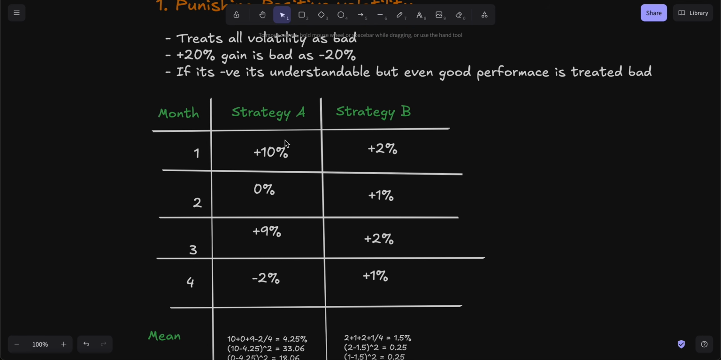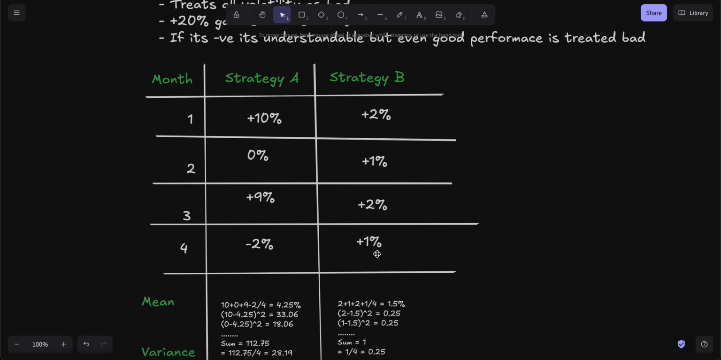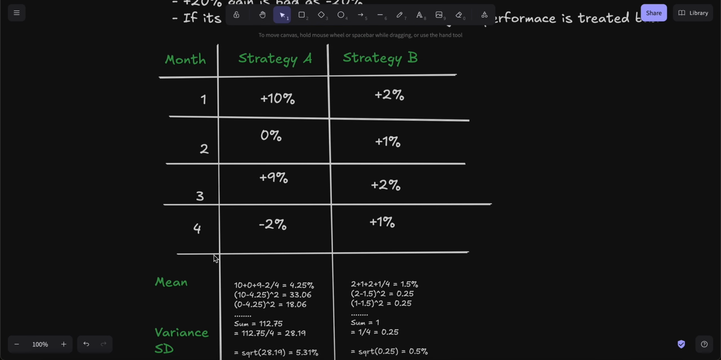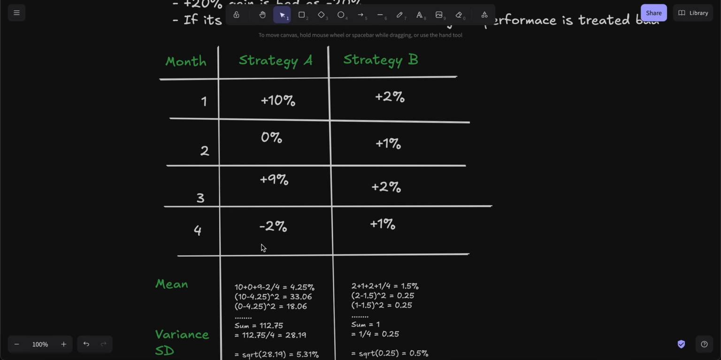So let's take two examples here. I've made a table with months 1, 2, 3, 4. You can imagine it as a year as well. And then there's strategy A and strategy B. For strategy A, you've got all these returns per month, and strategy B has its monthly performance here. So let's do the calculation. The mean is pretty basic: just add these four numbers and divide by 4, which is 4.25.